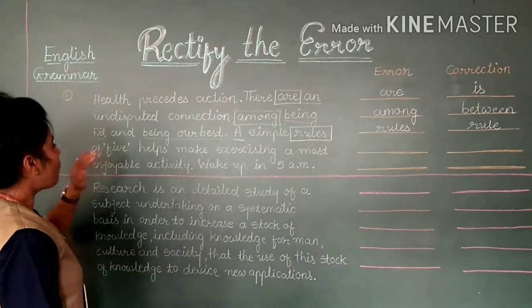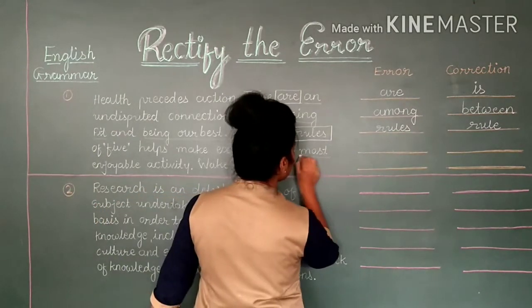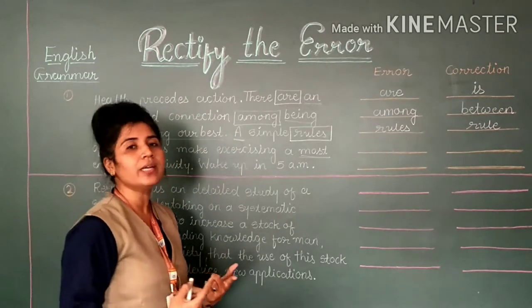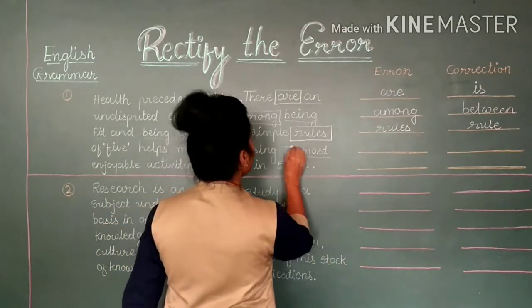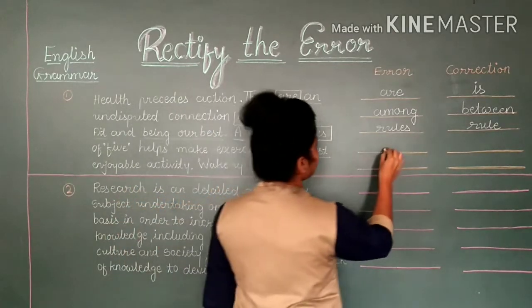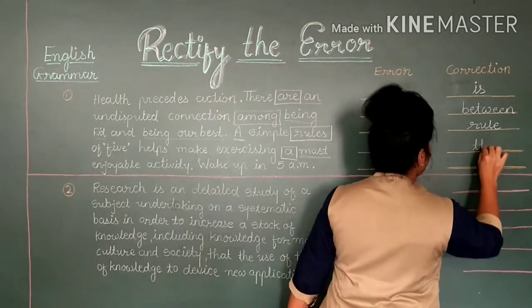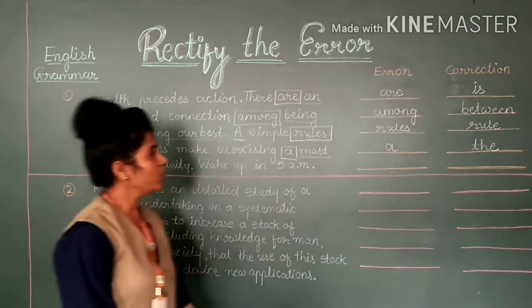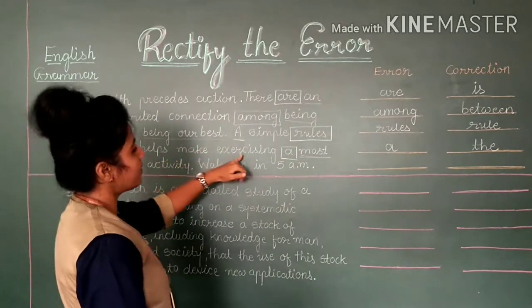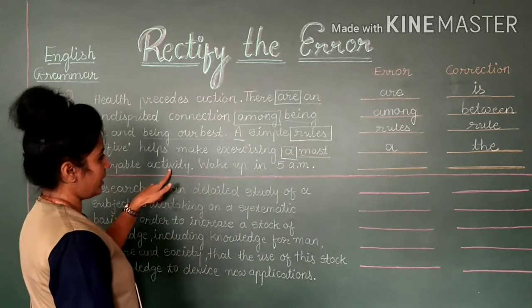Next, of 5 helps make exercising a most. You can see the word most, a superlative degree. So whenever a superlative degree is there, we will have to use the. So our error is a. Instead of a, we will have to write the. Understood? So now the sentence is: of 5 helps make exercising the most enjoyable activity.